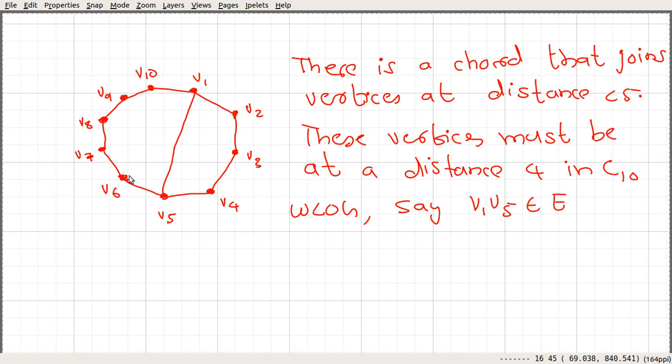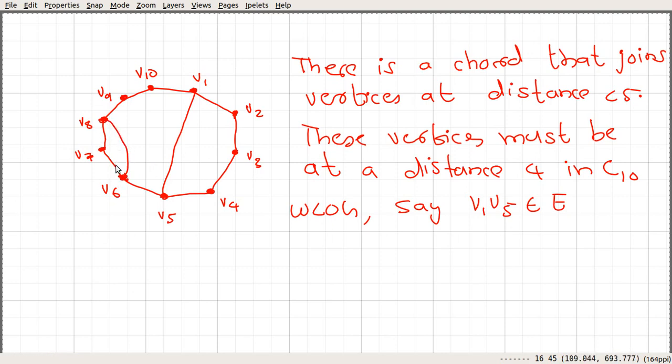Okay, and let's look into this adjacent vertex V6 and see what is going to happen. So we can see that V6 cannot be connected to V4, right? Okay, this is not allowed. If you join V6 and V4 with an edge, we have this triangle, right? So that is not possible. Similarly V6 cannot be connected to V3, because we would have a 4 cycle, which is not in a Petersen graph. And V6 cannot be connected to V8.